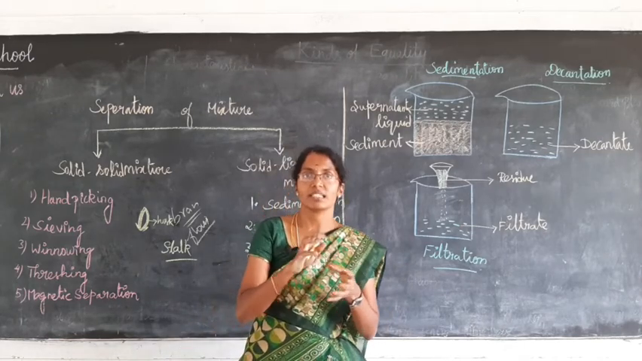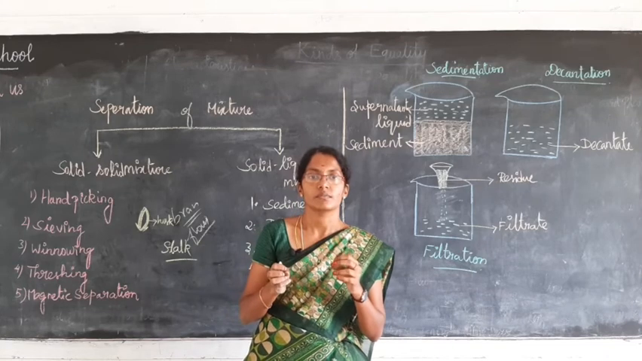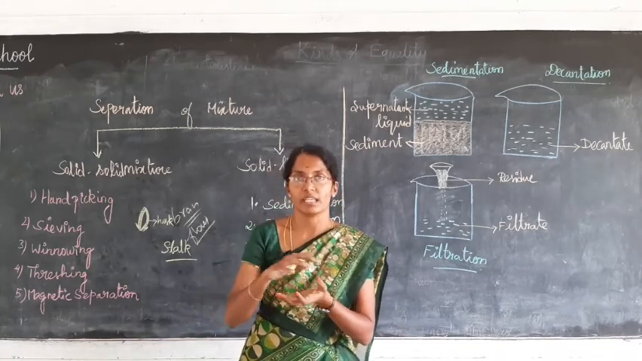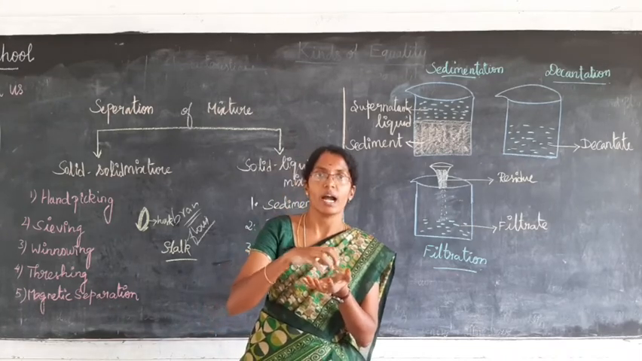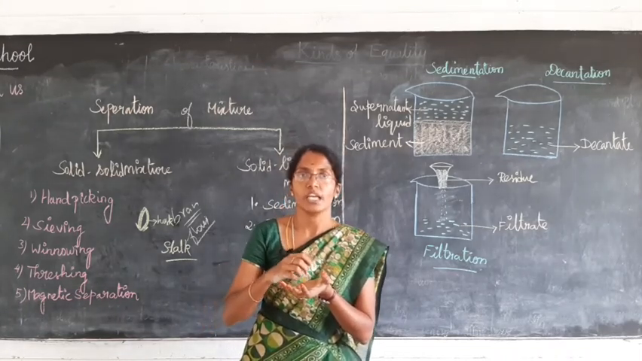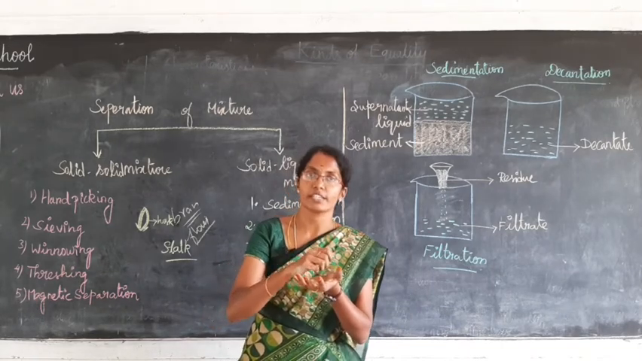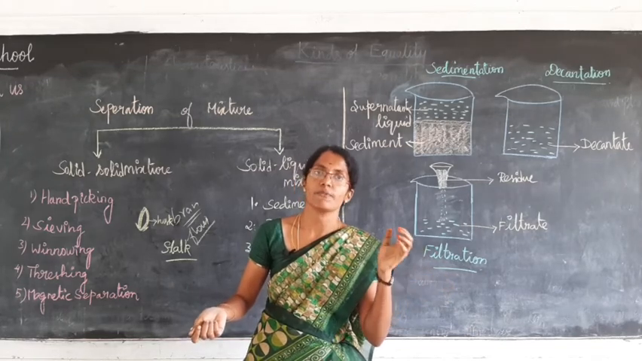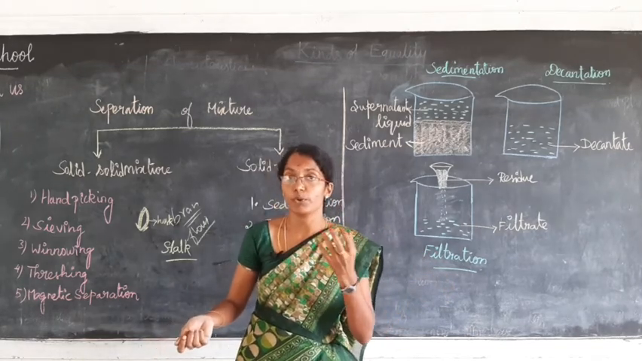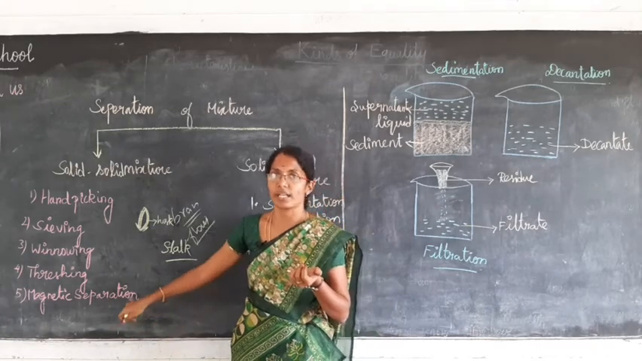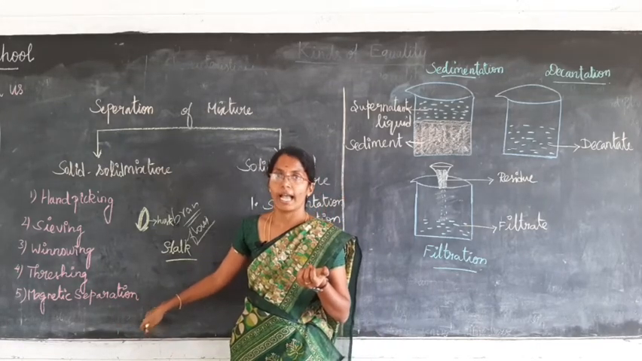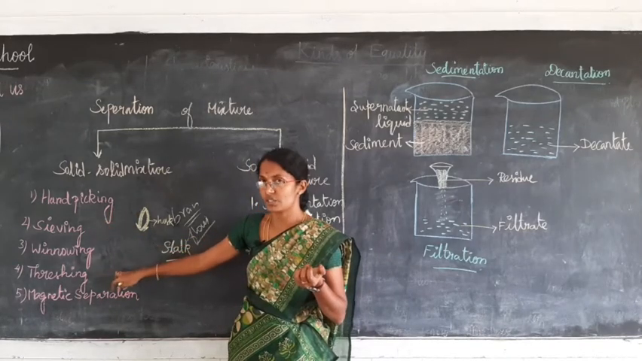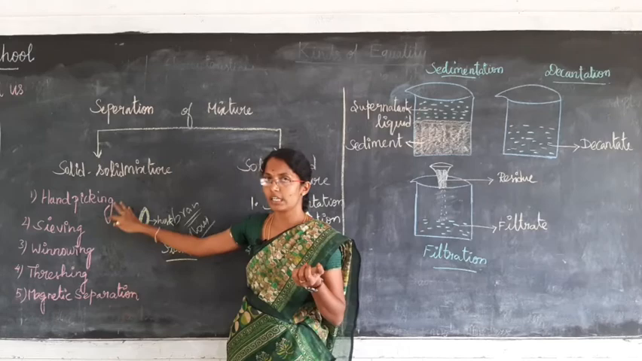So if iron is mixed with something else, for example aluminum, we have to separate the aluminum. How can we separate it? If you use a magnet, the iron will be attracted towards the magnet, so that we can separate the aluminum. So this process of separating impurities with the help of a magnet is known as magnetic separation. Okay, are you clear about these topics? Hand picking, sieving, winnowing, threshing, magnetic separation. Are you clear about this?